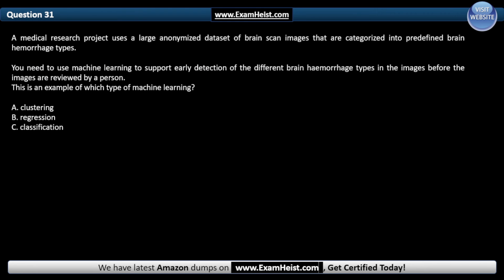Question 31. A medical research project uses a large anonymized dataset of brain scan images that are categorized into predefined brain hemorrhage types. You need to use machine learning to support early detection of the different brain hemorrhage types in the image before the images are reviewed by a person. This is an example of which type of machine learning?